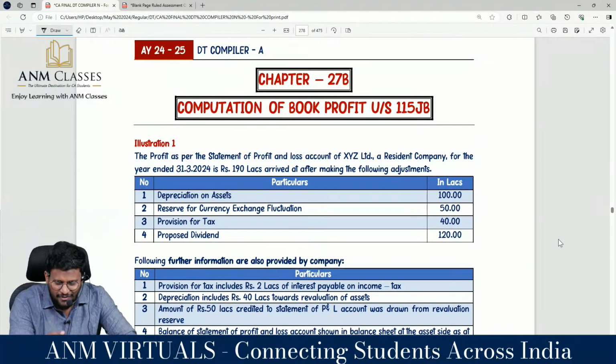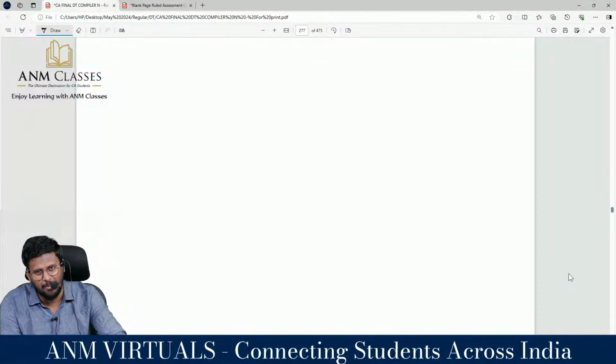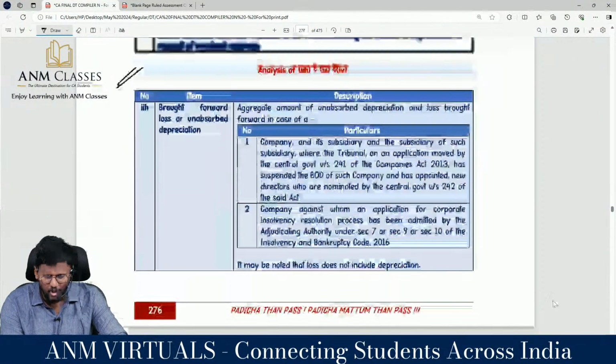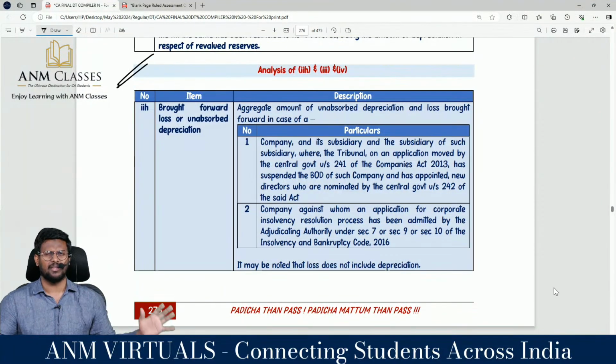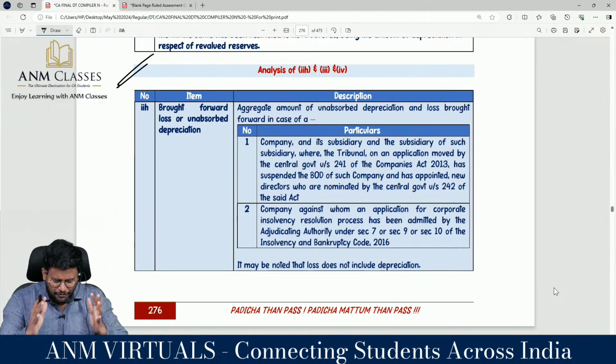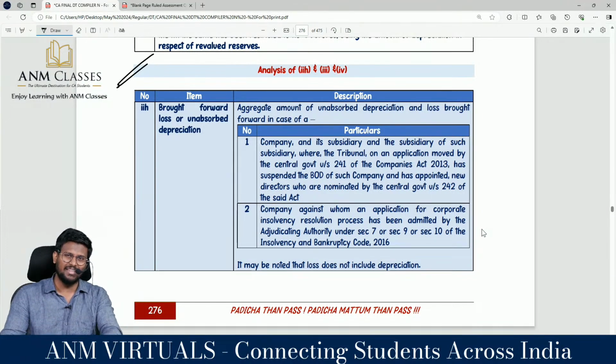So have a revision of up to this. This is part number 1, which is the introduction to the MAT, which is purely a theory area. Have a read of it. Then come to the analysis of that. We'll be killing that part with logic. We'll start doing the provisions of the MAT. Then we can say that this 10 marks of MAT will come to an end.